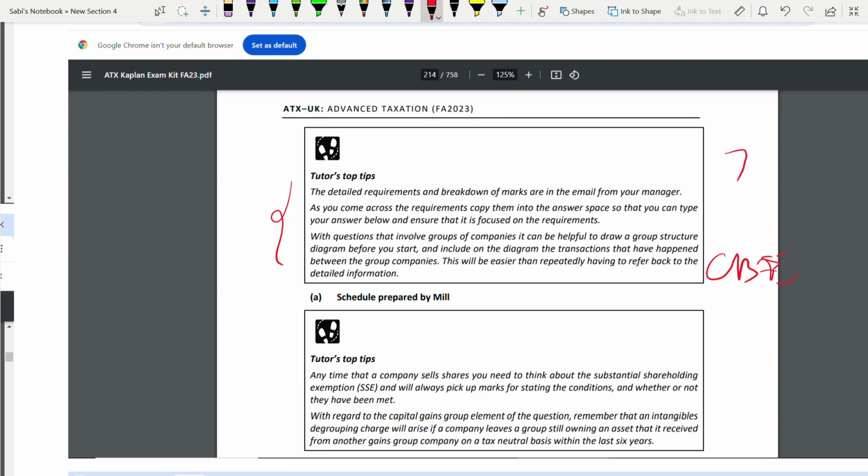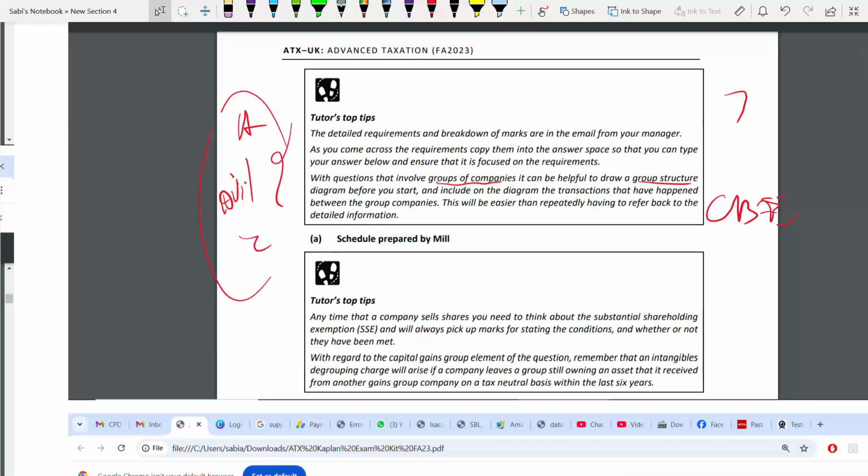Okay. So because this is a group of companies, wise thing is draw a group structure. That means A is owning Z 100%, like this. Gail is having a share in both of this. Next. So let's come to A.